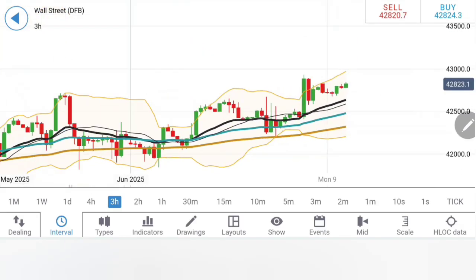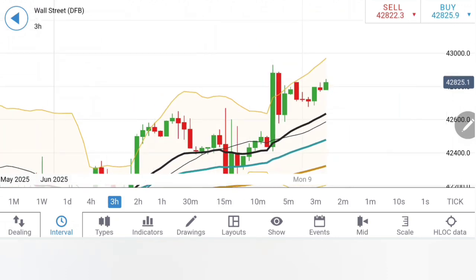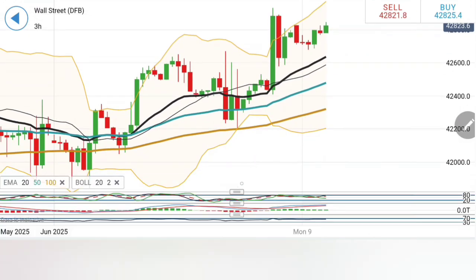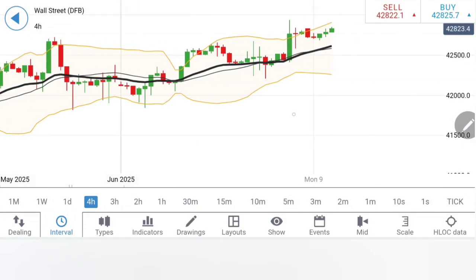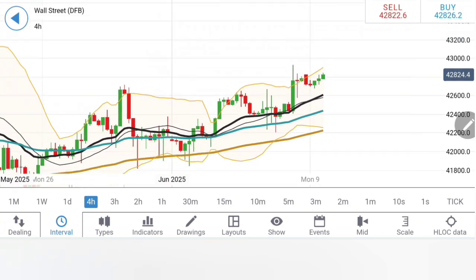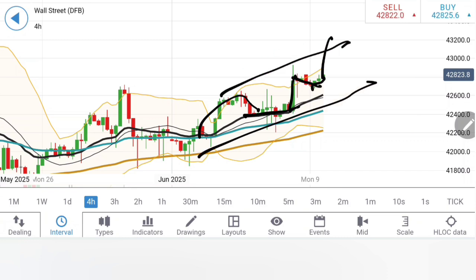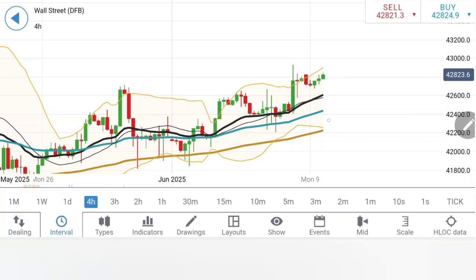On the 3 hour charts, we have a similar observation. See the retracement, then the first rise swing here, then the second bullish candle is prevailing. Moving averages are bullish. Stochastic, MACD, RSI, all are showing a bit of up move. On the 4 hour, similar is the observation: the retracement, higher lows, higher highs, and once it breaches out, more bullishness should prevail. Remember, after the rise and retracement, taking the support again, a rise, it is retracing. Once it moves beyond 42,900, 920, we can expect 43,000 levels as well.